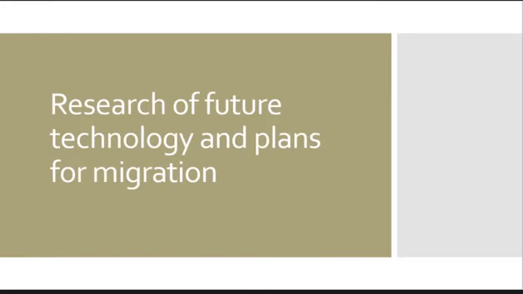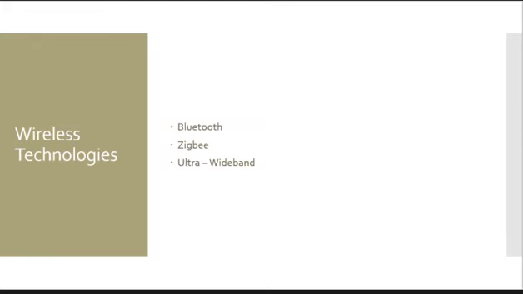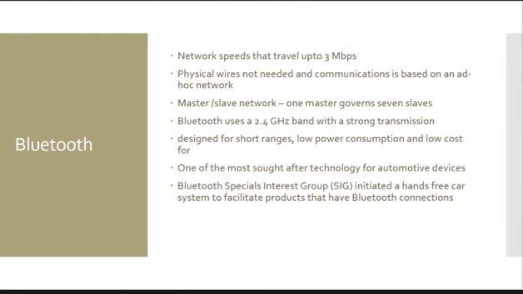For research of future technology and plans for migration, the wireless technologies chosen were Bluetooth, Zigbee, and ultra-wideband. For Bluetooth, network speeds travel up to 3 megabytes per second. Physical wires are not needed. There's a master-slave network. Bluetooth uses a 2.4 gigahertz band with a strong transmission. It's designed for short ranges, low power consumption, and low cost.